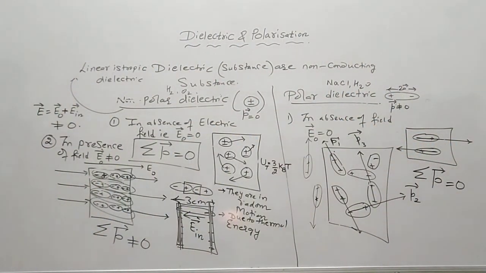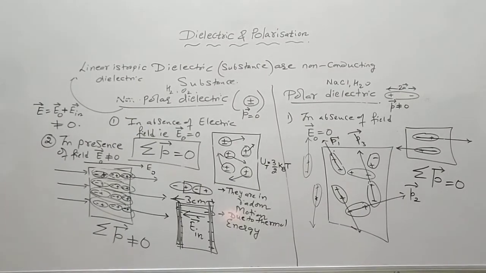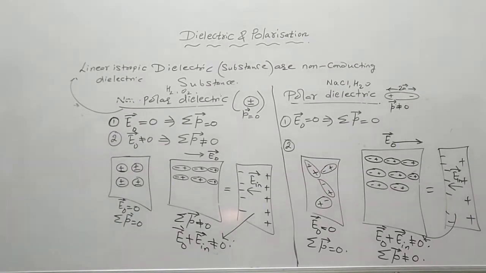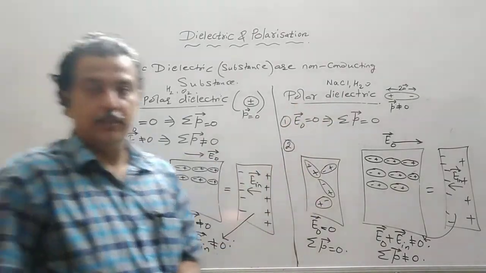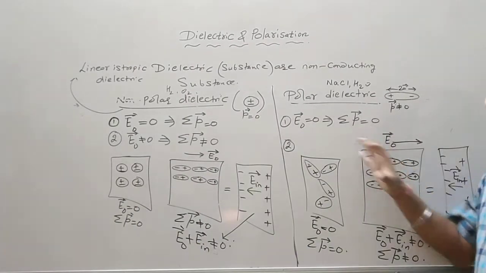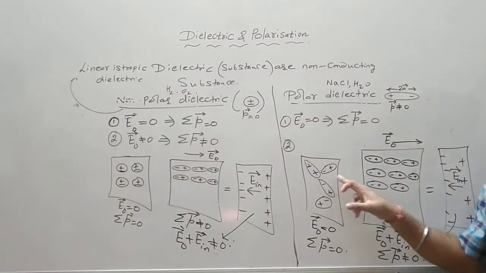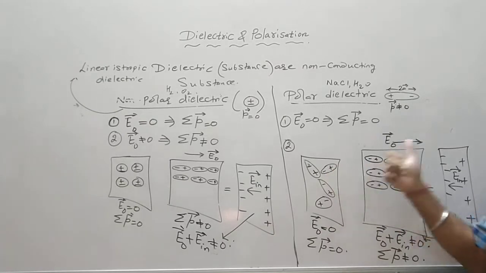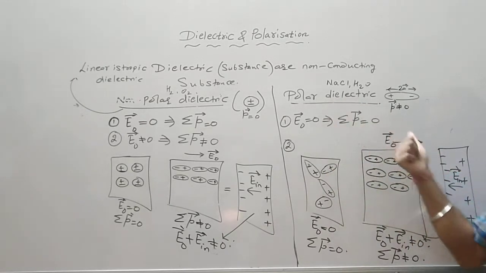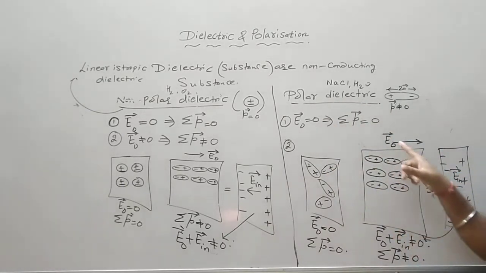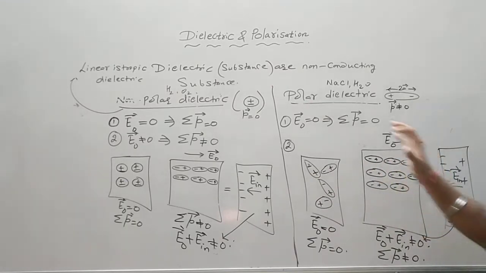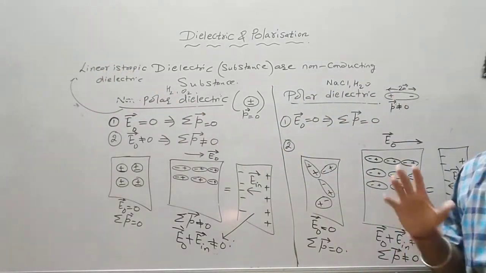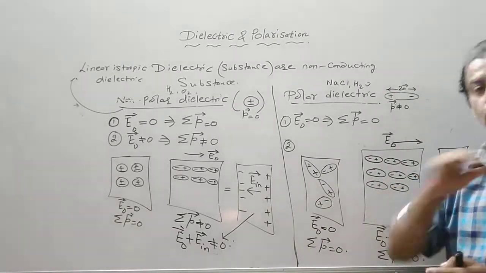Now let us see what happens for a polar dielectric in the presence of the field. So when the polar dielectric is placed, this is in the absence of the field, random orientation. Again, when I place this in an external electric field, that is E0 is not equal to 0, then all these dipoles will align in a straight line, giving rise to linear dielectric. If 100% polarization takes place, all the molecules are aligned.